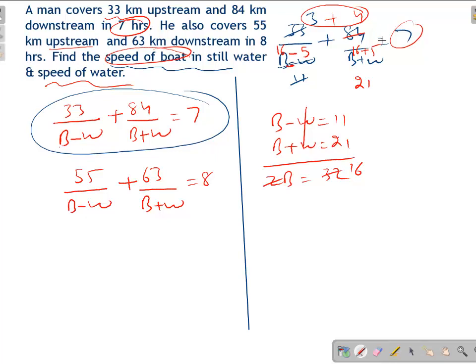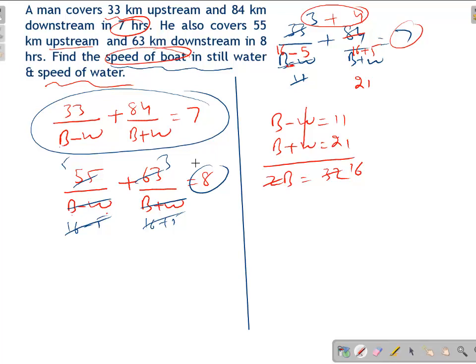Again, now we are solving here, but in the exam, if choices are given, speed of boat 16, 18, 12, you can put values. There you can do it orally, students, instead of solving the whole equation. Same equations you can solve. If you want to check, 16 minus 5 is 11. 11 times 5, 55. 16 plus 5 is 21, 3 times 21, 63, and total it will be 8 hours. So it will be very easy by way of putting values.